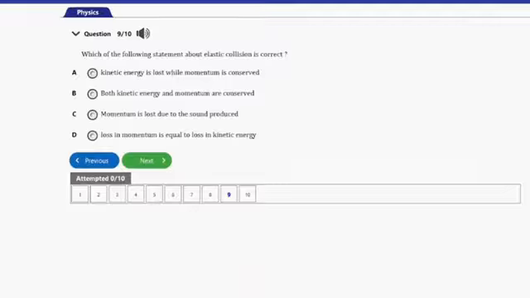So guys, the answer to this question is option B here. Both kinetic energy and momentum are conserved. So that's the statement here about elastic collision that is correct. Both kinetic energy and momentum are conserved. So that's it for this question. Let's go ahead and consider the next and last question, guys.